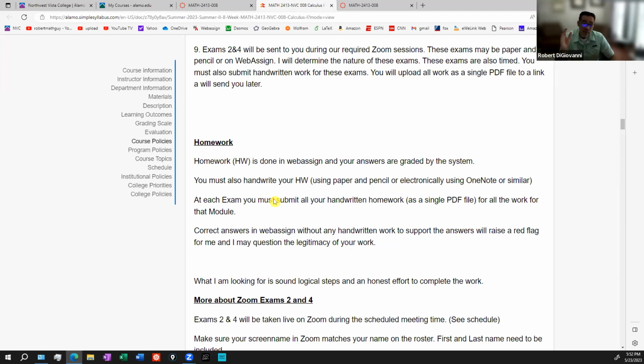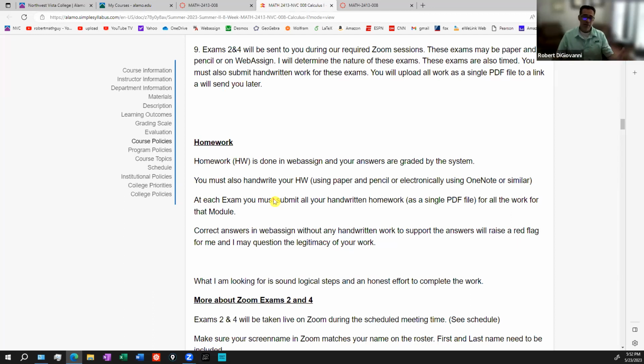Now, I am also very aware that it's very easy for a student to go out there, search the web, and get all the answers. There's Photomath, there's Symbolab, and all these different software programs that will allow you to get the correct answers to all your homework problems. And then you come to exam 2, and then you don't do well. And it's because you never learned the material. You were just using other references, and you were academically not being honest about what you're learning.